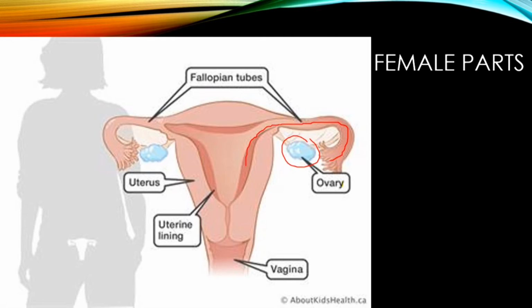Later on we're going to learn about how the uterus wall changes at different stages of the menstrual cycle, but for now we'll just mention the vagina. The narrowing part of the uterus is called the cervix. The uterus itself, old books will call the womb. The fallopian tubes are also called the oviduct, and then we've got the ovaries here. These are all parts which we'll learn about in more detail later on as well.